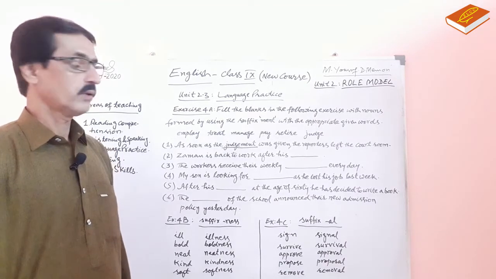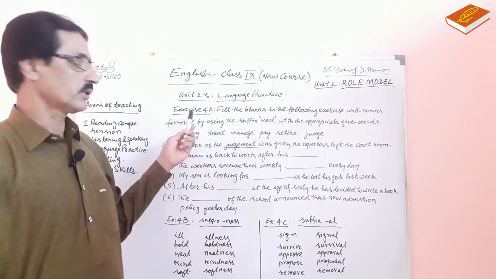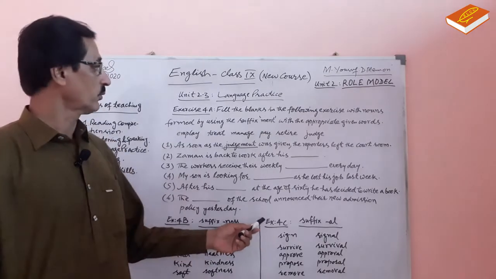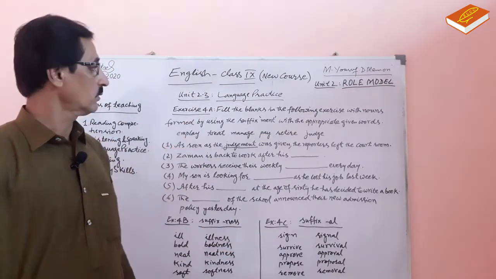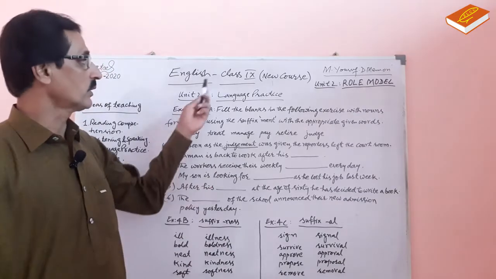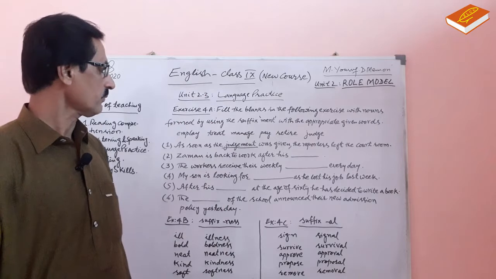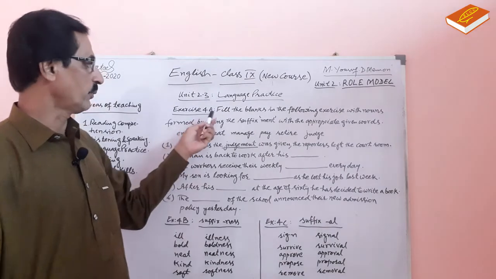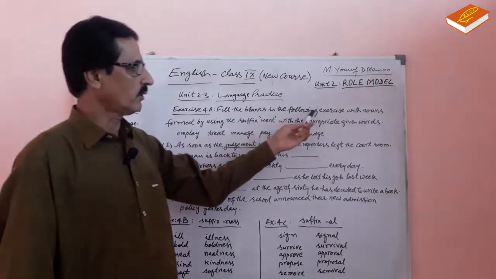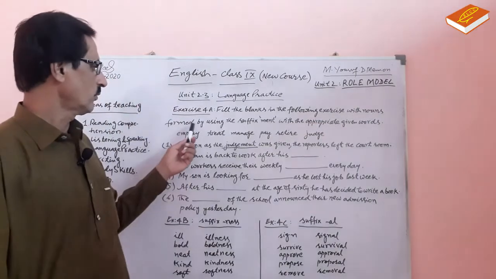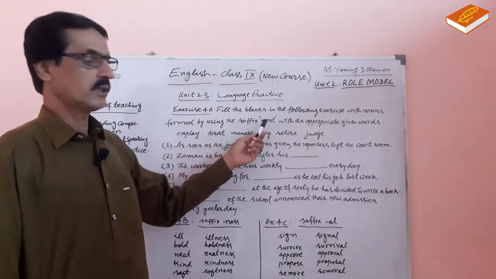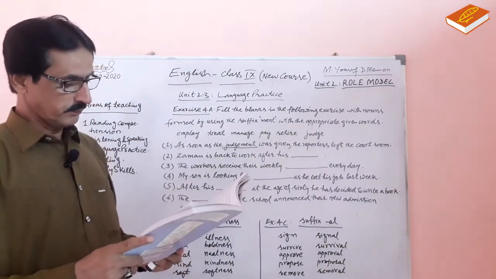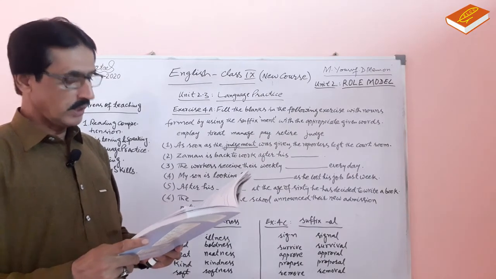Memon from Matiari. Today, I teach you exercise 4A, exercise 4B and exercise 4C of Unit 2.3 Language Practice of English Class 9 new course. Let's see what this exercise says. Exercise 4A. Fill the blanks in the following exercise with nouns formed by using the suffix ment with the appropriate given words. One has been done as an example.